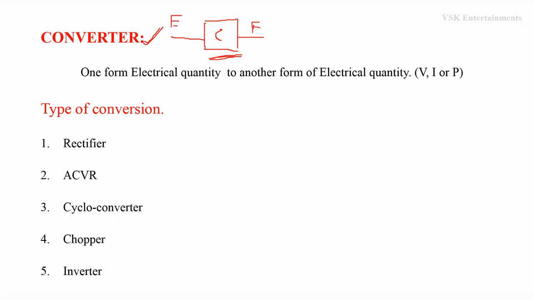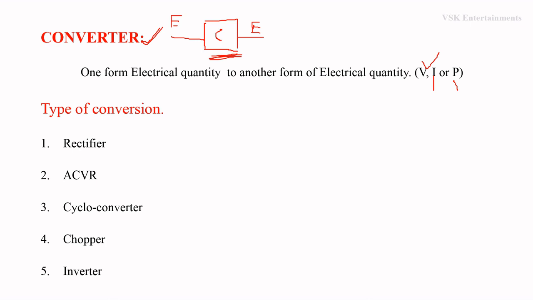Here electrical quantity is nothing but either voltage, current or power. It is a circuit which converts one form of voltage to another form of voltage, or one form of current to another form of current, or one form of power to another form of power. That is the concept of a converter.